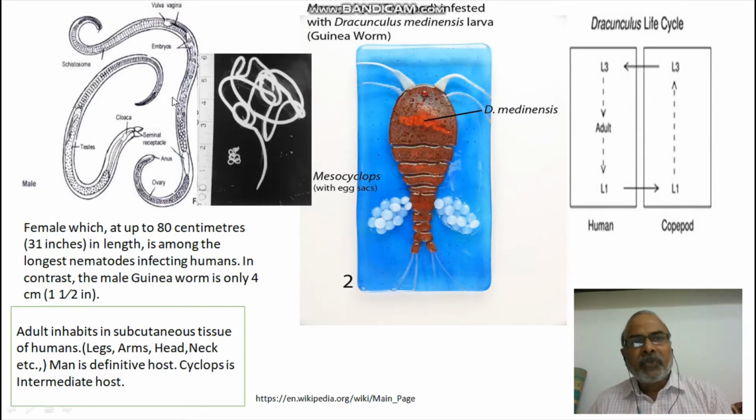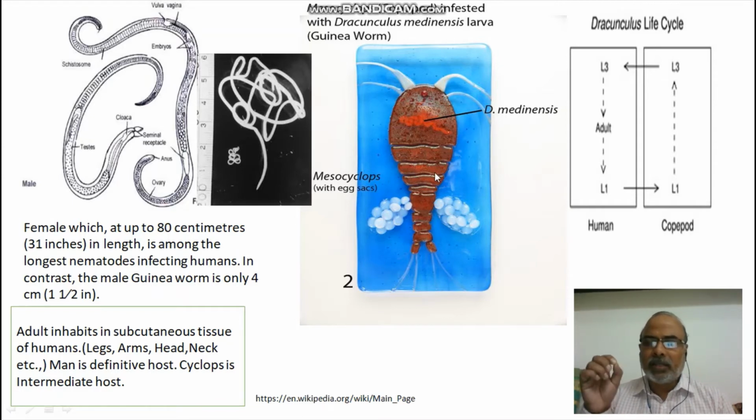And it also lives in another host other than the human being. You see the slide in the middle, there is a small creature belonging to Arthropoda, and this is known as Mesocyclops, a crustacean. And this small crustacean is visible as a very small speck floating on water. Upon careful observation, you can see it floating on water, but under normal circumstances, we don't recognize their presence. So these cyclops, small creatures, are present in water, and this is the secondary host of this parasite, Dracunculus medinensis.